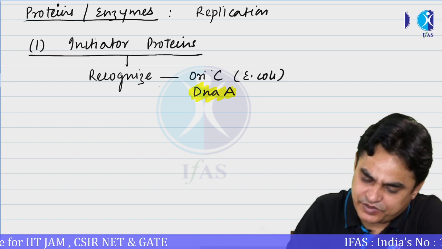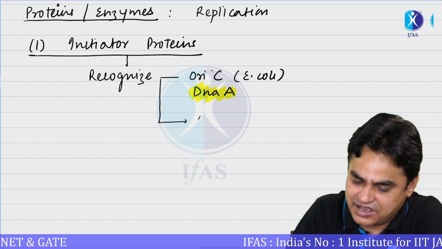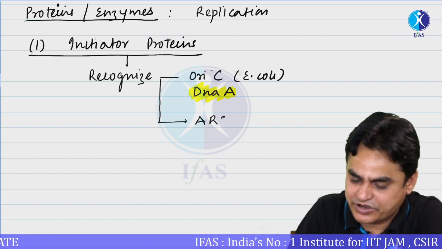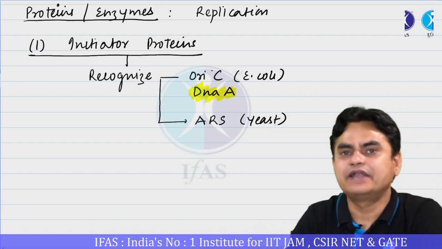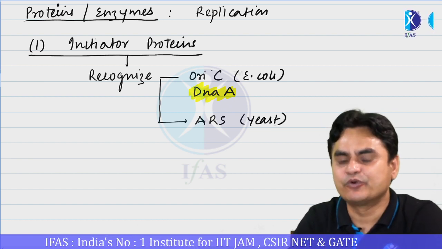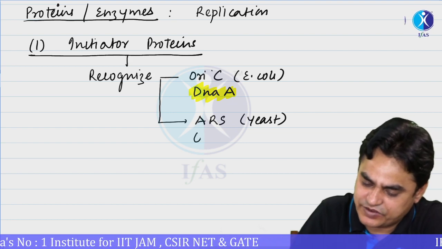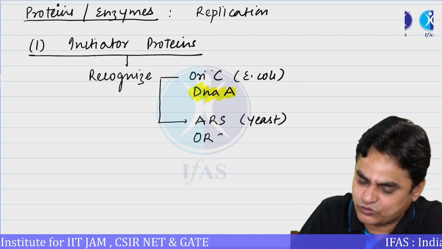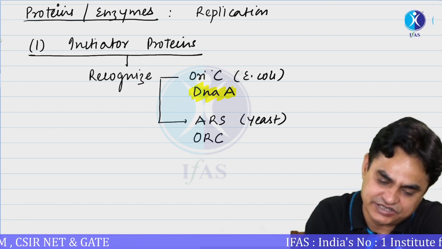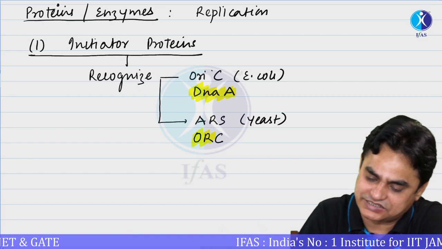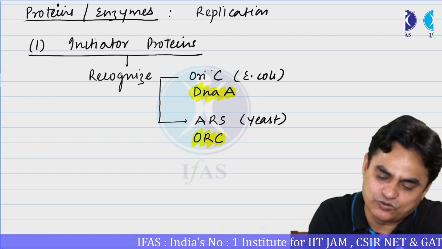The same initial protein, in the case of yeast, recognizes an ARS, autonomous replicating sequence. The name of the initiator protein which recognizes the ARS in yeast is ORC, that is, origin recognition complex. So the initiator protein in eukaryotes is ORC.